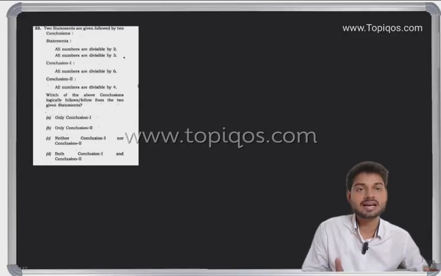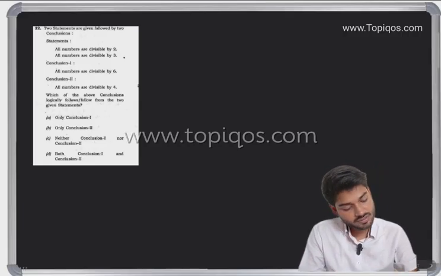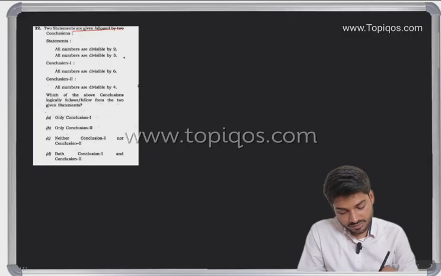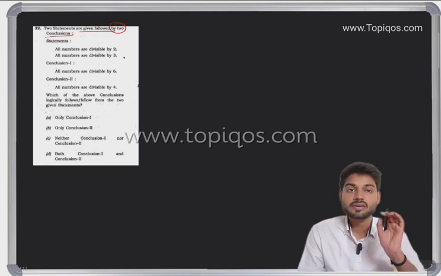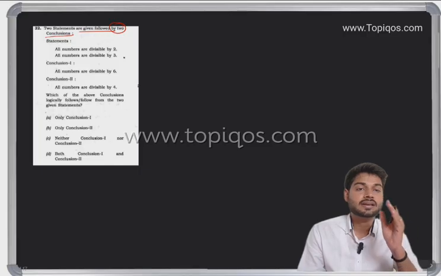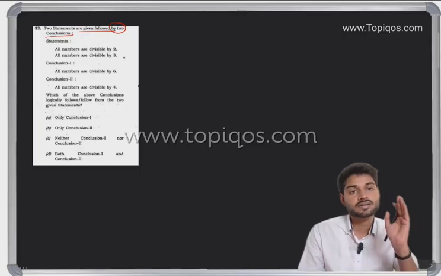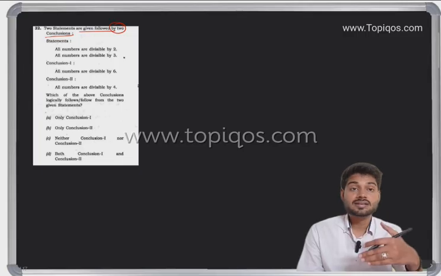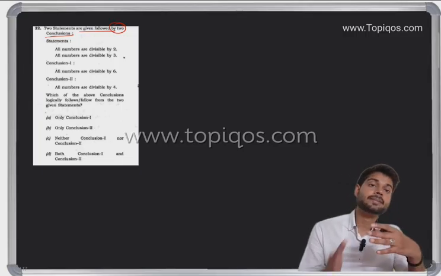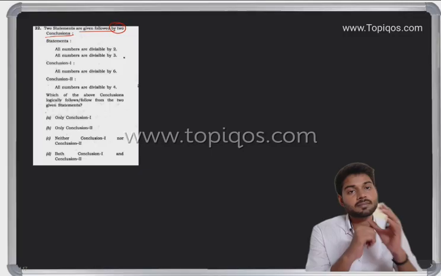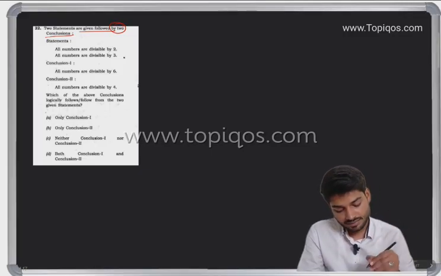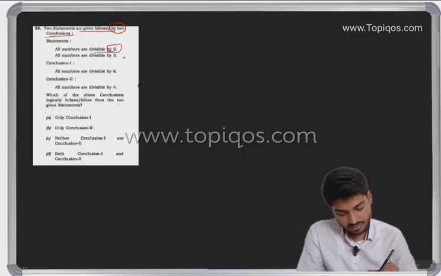So here the first question which was asked in the examination: two statements are given below, and two conclusions. I have already told you we have data sufficiency, data insufficiency questions. So this can also be considered a data sufficiency plus insufficiency type of question. But the core concept is what? It is a divisibility-based question.